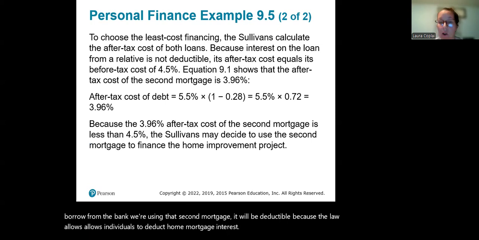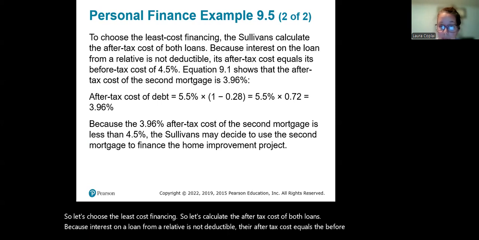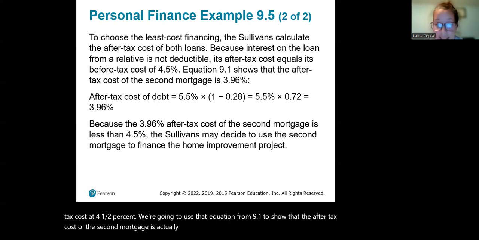So let's choose the least cost financing. Let's calculate the after-tax cost of both loans. Because interest on the loan from a relative is not deductible, their after-tax cost equals the before-tax cost at 4.5%. We're going to use that equation from 9.1 to show that the after-tax cost of the second mortgage is actually 3.96%.